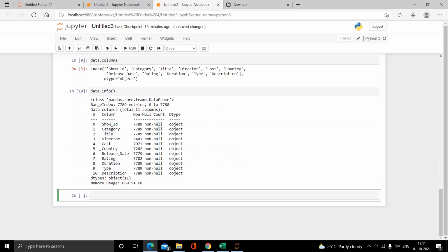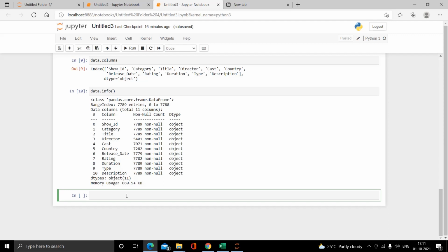Here you can see all the data at once. First we can see the range index of our dataset. There are 7,789 entries in our dataset. Then all the column names are also showing. Then the data types we can also see. Then memory usage too. So using the info function we can see information about our dataset file at once.